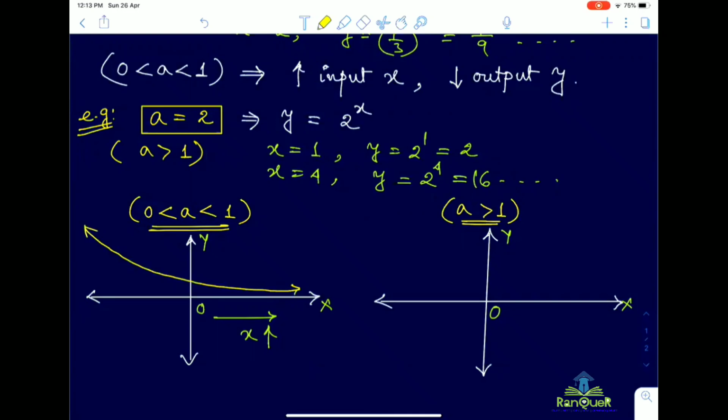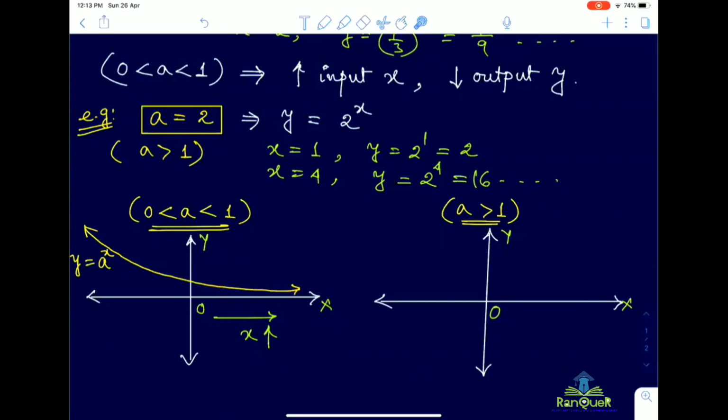This is the nature of the graph y equal to a to the power x. This is the nature of the graph. Now, this is not a fixed graph. I am telling you, this is not a fixed graph. For some given value of the base, this is the nature of the graph.